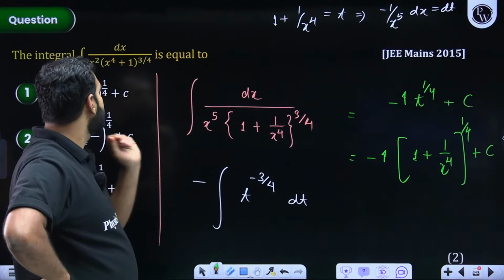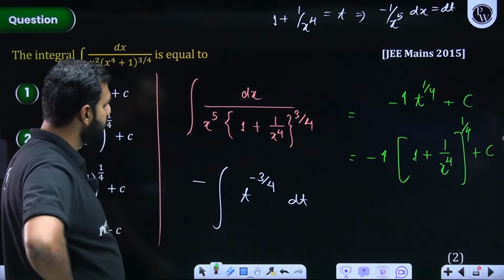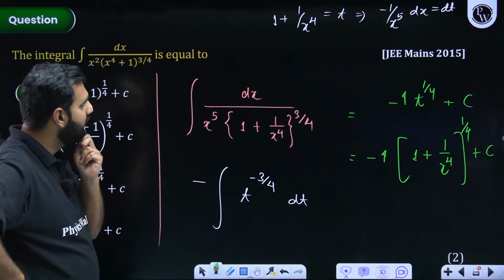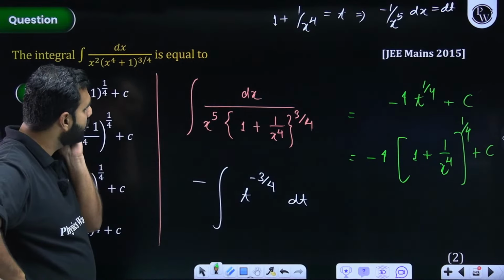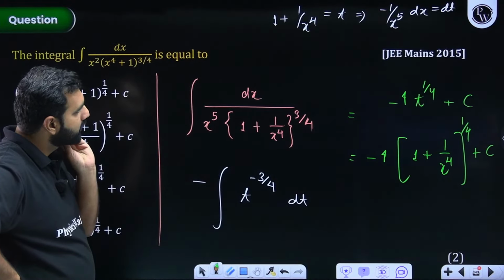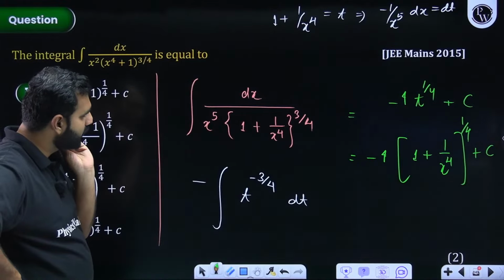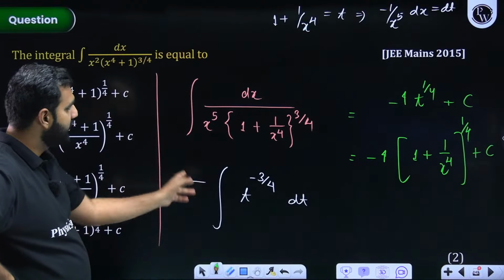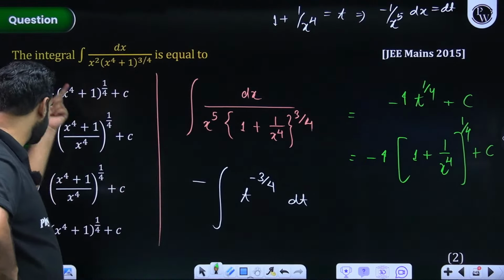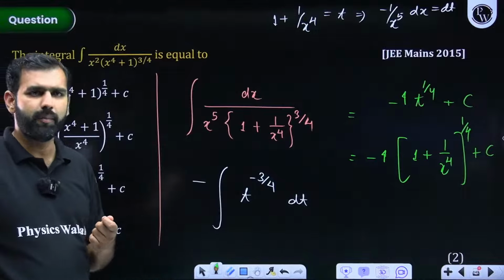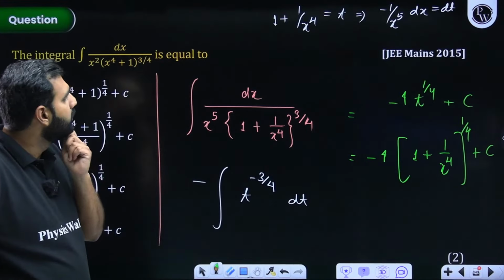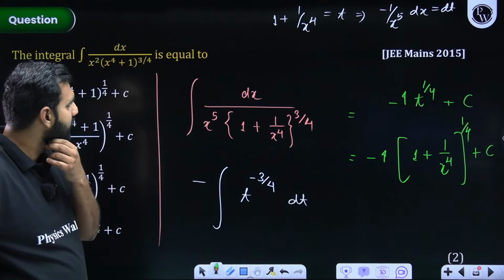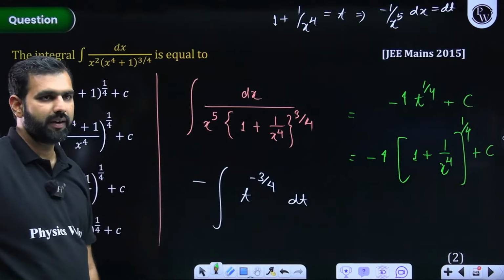Why 4? Because we have taken x to the power 4 common. So x cube comes out technically, it makes it x to the power 5. So that is t to the power minus 3 by 4. T to the power minus 3 by 4 integrated gives you t to the power 1 by 4 by 1 by 4, 4 comes to the numerator. Minus is already there, so minus 4 will be there, right? Minus 4 should have been there. Just write it in the comment box. Do you also not think so? Because t to the power 1 by 4, t was 1 plus 1 by x to the power 4, to the power 1 by 4, plus c. I think minus 4 is the typing error, because minus 4 should have been there.